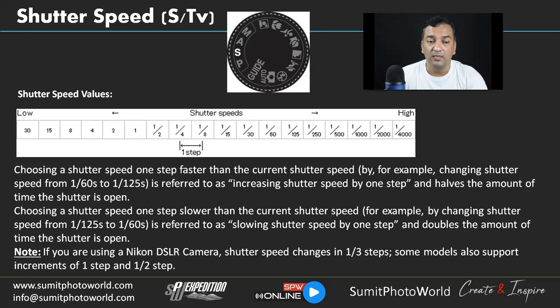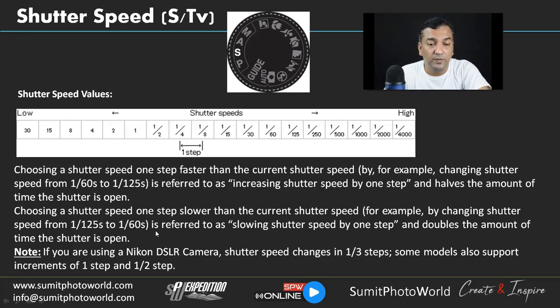Making the shutter speed slower doubles the exposure. Making it faster halves the exposure. So if I change the shutter speed from 1/60 to 1/125, it's half the amount of time the shutter will remain open.